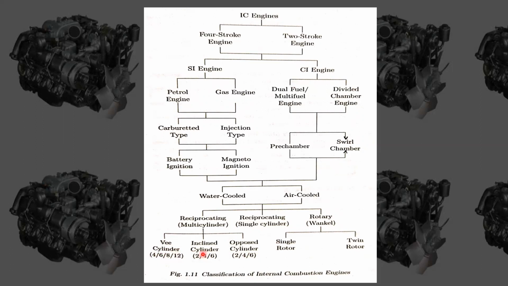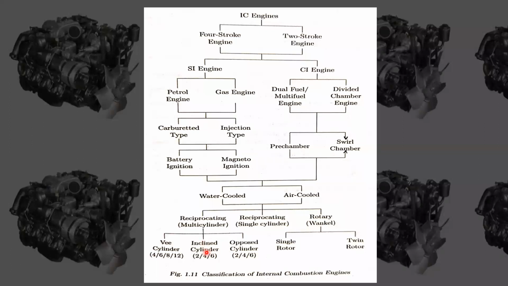Okay, inclined cylinder. If there are more cylinders, that is more than one, that means 2, 3, 4, 6. Odd numbers of cylinders are not going to be in this. They will be there, but the arrangement is very different. Okay, I will show you that also.